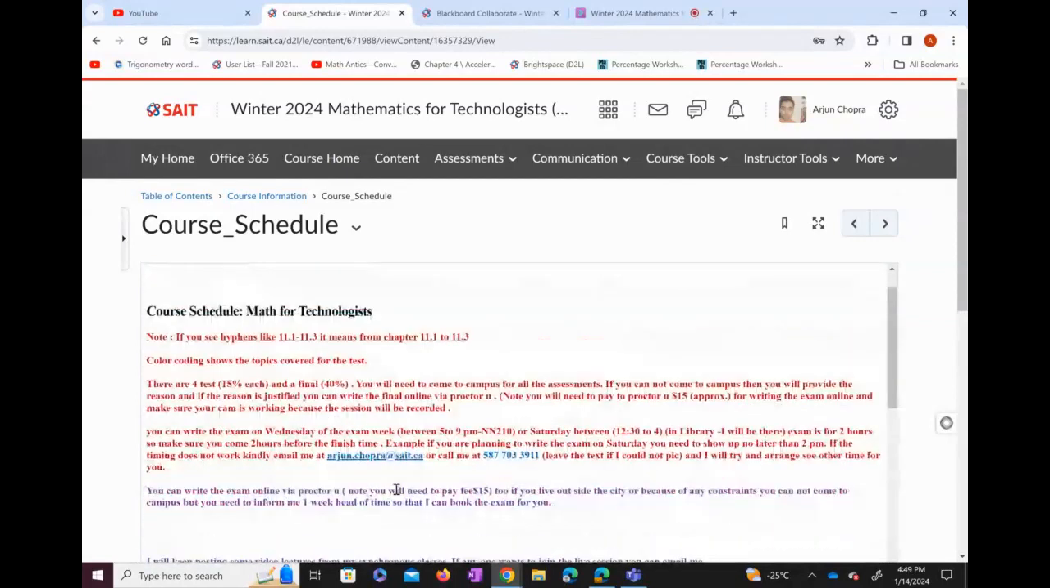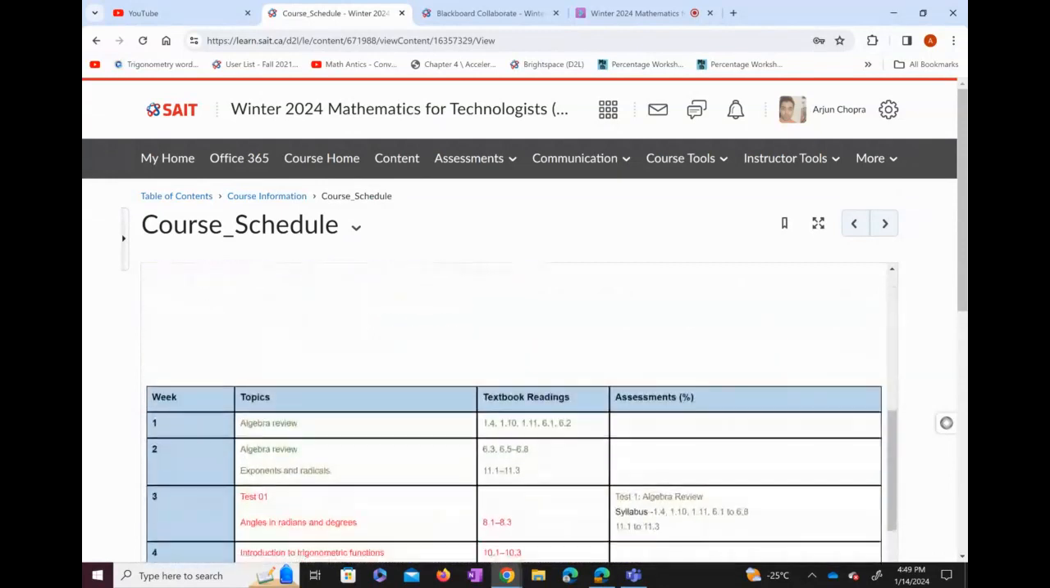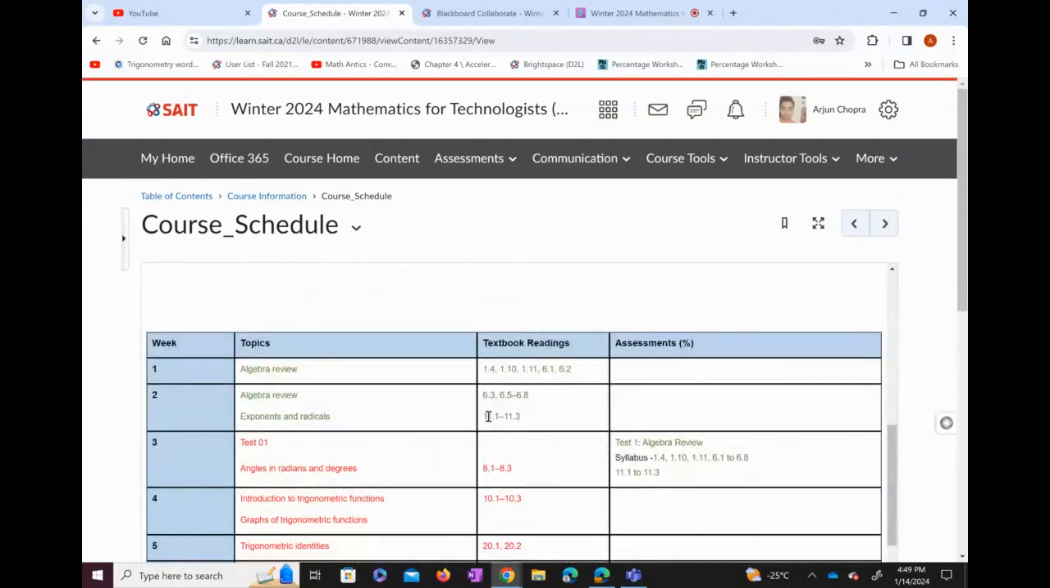Now, where it is written chapter 11.1 to 11.3, so 11.1 dash 11.3 means from 11.1 to 11.3, including 11.2 also. For example, here 1.4, comma 1.10 means this is the exercise we're going to do. We're not going to do 1.5, 1.6, 1.7, and so on. We're directly going to jump to 1.10 after doing 1.4. So that's what it means.